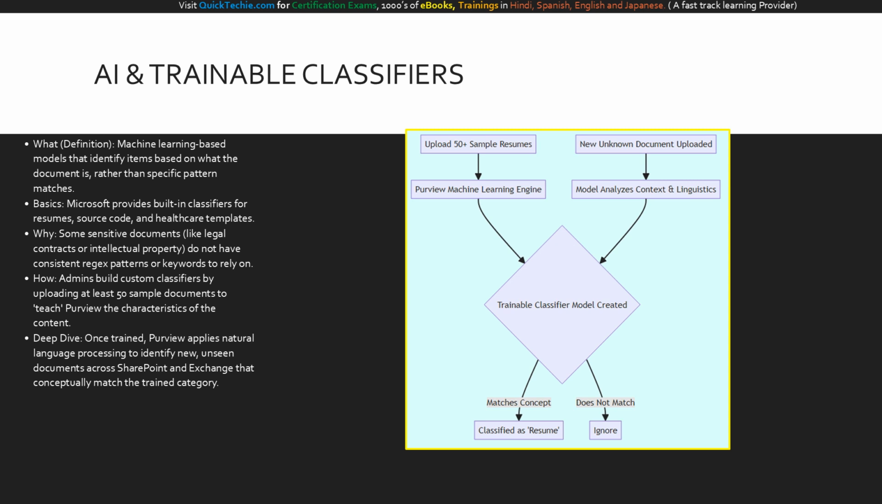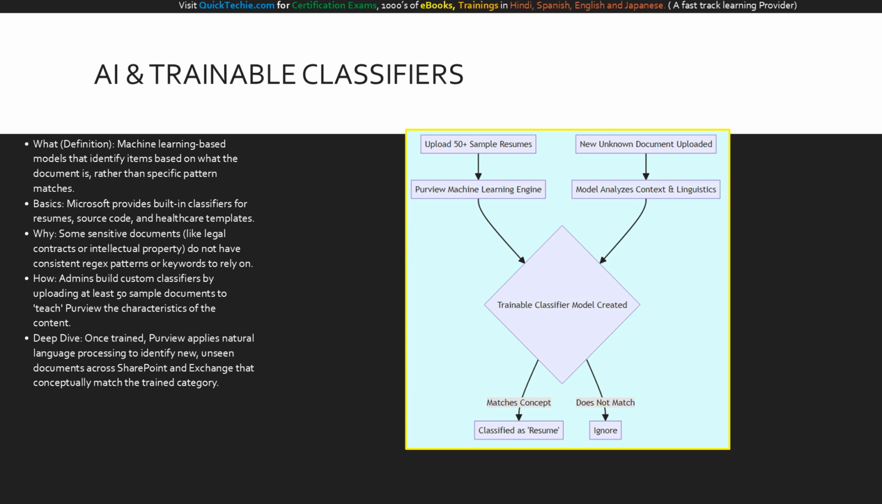But the real power is building your own. How? You upload a seed set of at least 50 sample documents, let's say, 50 examples of your company's proprietary architectural blueprints. Purview analyzes the linguistic structure, the formatting, and the text relationships. It learns what makes an architectural blueprint unique. Once trained, the AI engine autonomously scans your entire environment, identifying and classifying brand new blueprints it has never seen before, purely by understanding the context.